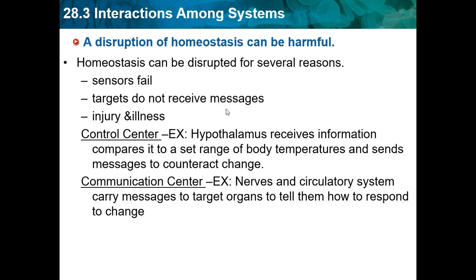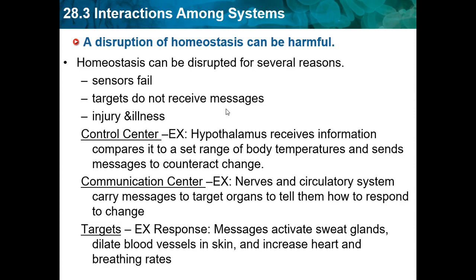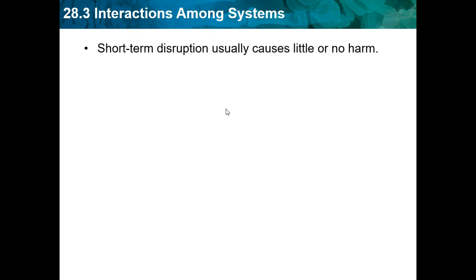So for the communication center, another example is nerves and the circulatory system carry messages to a target organ to tell them how to respond to a change. And then the target's messages activate sweat glands, dilate blood vessels in skin, and increase heart and breathing rate. So this would be to cool down or to heat up, depending on what it is. And so it basically tries to bring the body's temperature back to a normal stage.